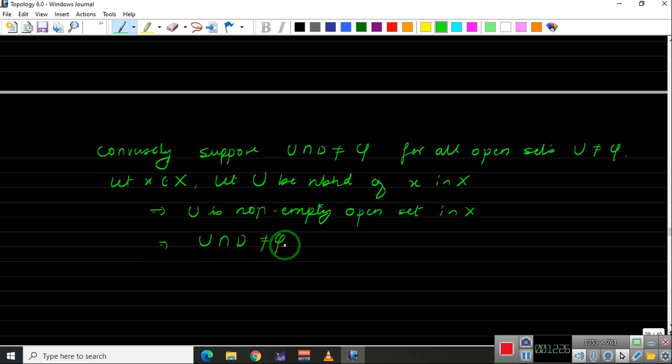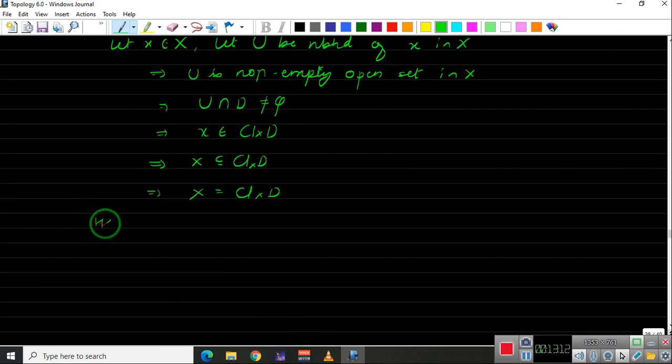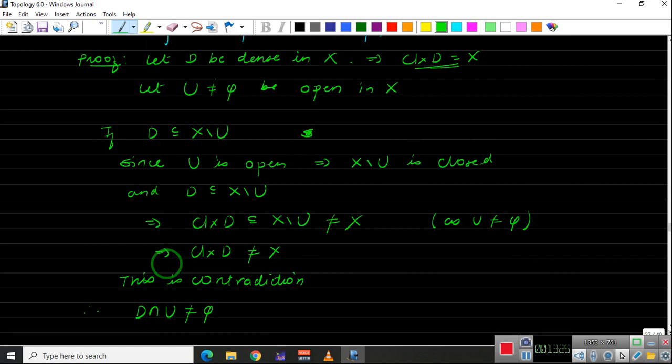So if U intersection D is non-empty, by the definition of closure, as we have already proved in some theorems, if U is a neighborhood of x and U intersection D is non-empty, this implies our point x is a point of closure, that is x belongs to closure of D in X. So we have taken a point in X, and we proved that x is in closure of D in X, and hence X is contained inside closure of D in X. Of course, closure of D is a subset of X, and hence X equals closure of D in X, and therefore we can say that D is dense in X.